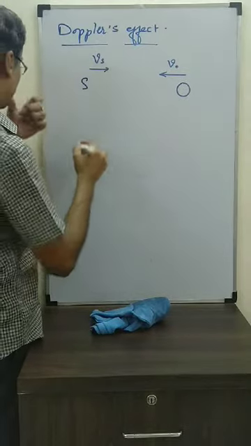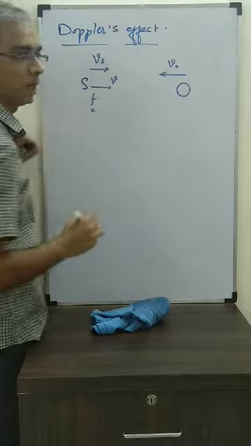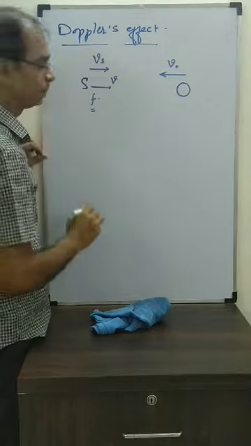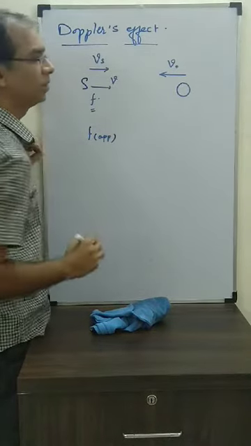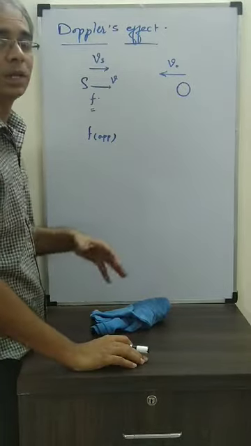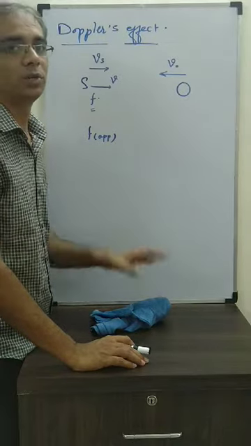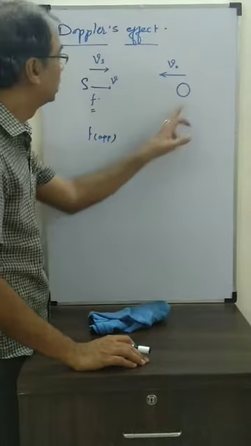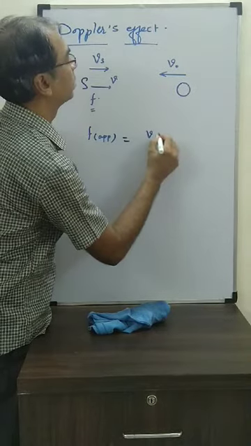Speed of sound is as usual V, and frequency produced by the source is F. What is the apparent frequency received by the observer? Directly we can write. Whenever we talk about the observer's motion, we keep it in the numerator. If the observer is coming towards, we write V plus VO in the numerator. If the observer goes away, we write V minus VO. So here this observer is coming towards the source, so I am writing V plus VO.